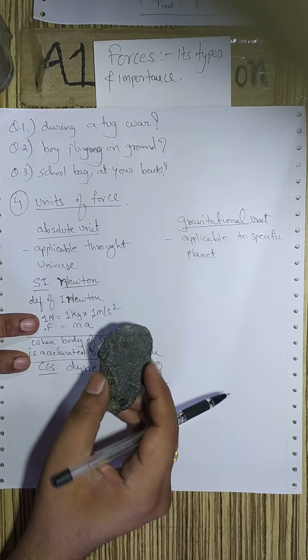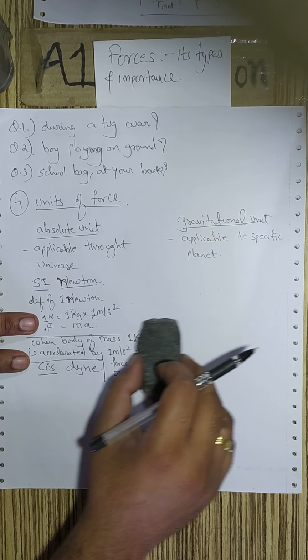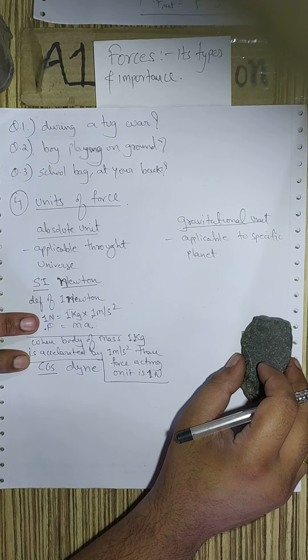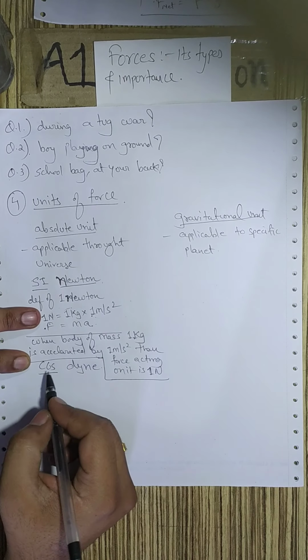Let us say this is the body of mass 1 kg. If it is accelerated through 1 meter per second square, then we say that the force is 1 newton.